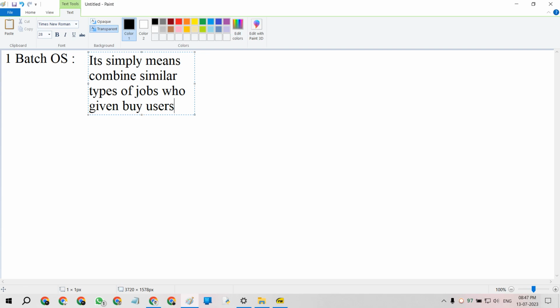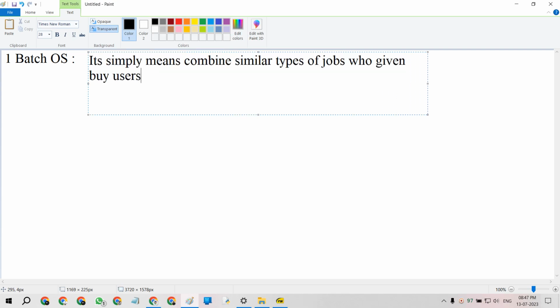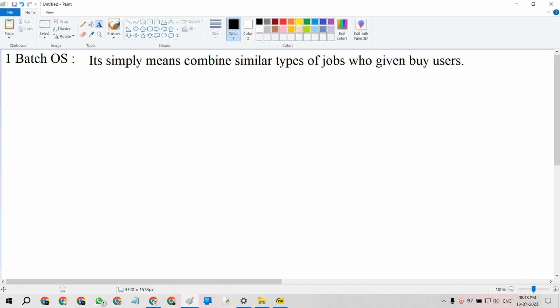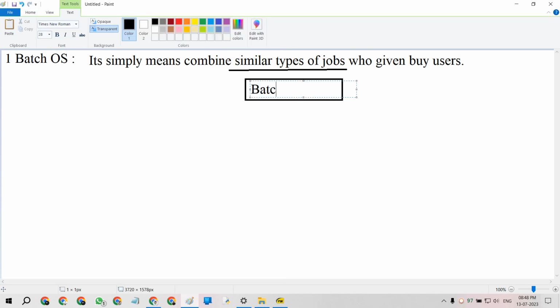For example, I am the user, and I am giving different jobs to my operating system, like opening a file, creating, read and write methods. For example, I want to create a folder on the desktop and then rename it. It means combining similar types of jobs given by users, like a batch file. A batch file is a combined file of similar tasks.